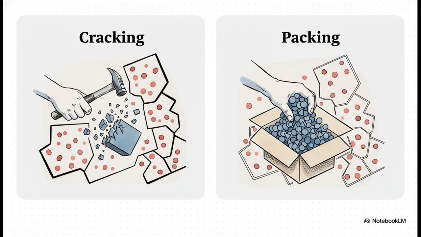So on one side, you've got cracking. Think of it like trying to spread a tiny bit of butter over way too much toast. You spread the opposition voters so thin across many districts that their vote gets diluted and they can't win anywhere. Then you have packing. That's the opposite. You cram all of your opponents into just 1 or 2 districts, guaranteeing they'll win there but lose everywhere else.